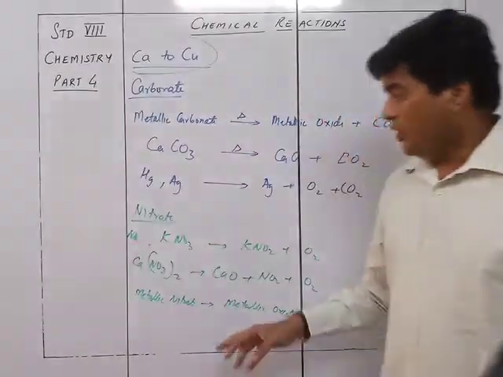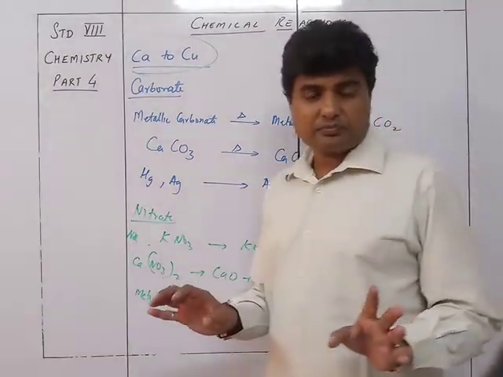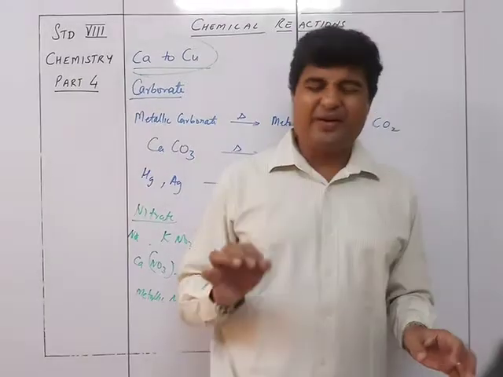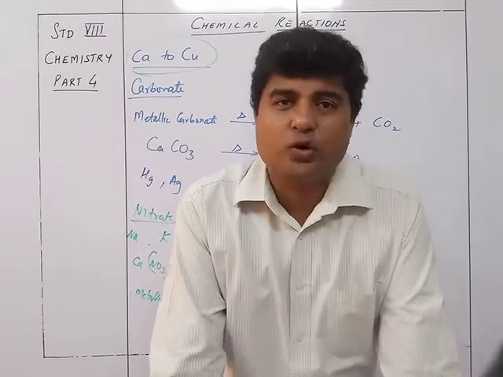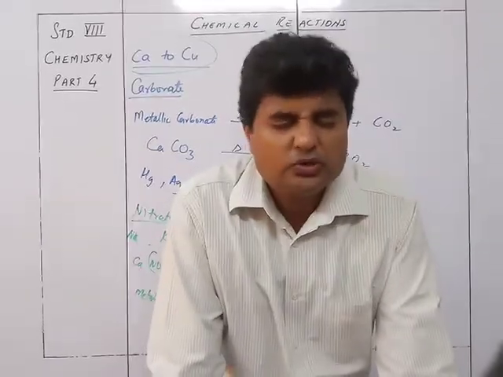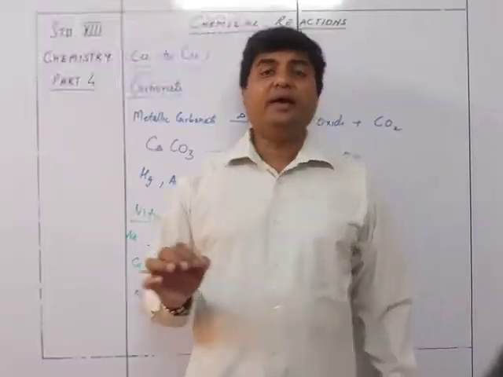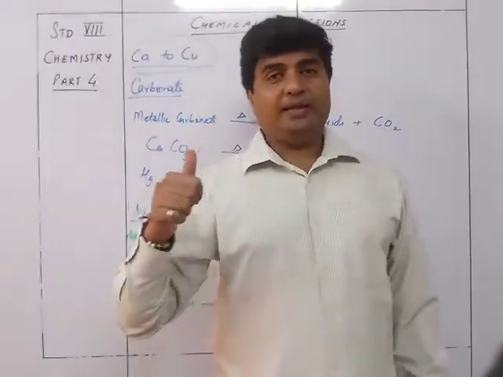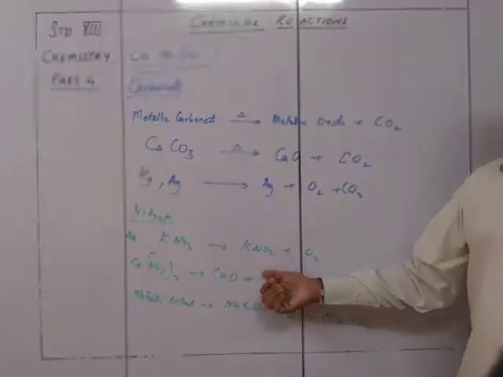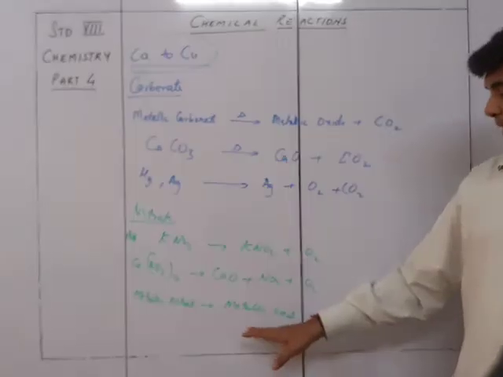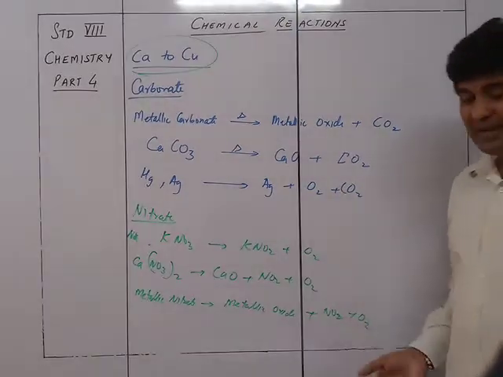Of course, again the same thing for Hg and Ag, it will be directly metal plus oxygen plus nitrogen dioxide. For Hg and Ag, it will be just metal plus NO2 plus O2, so Hg plus NO2 plus O2 or Ag plus NO2 plus O2. So in this way, as per the reactivity series, only the nitrates of sodium and potassium are going to give me nitrite plus oxygen, whereas all others are going to give me metallic oxide plus nitrogen dioxide plus oxygen, or in case of Hg and Ag, it will be metal plus oxygen plus nitrogen dioxide.